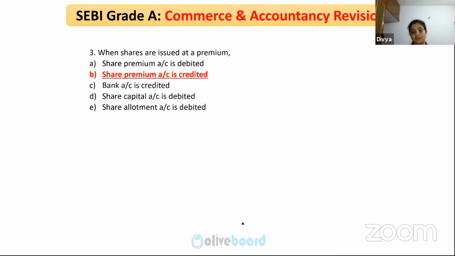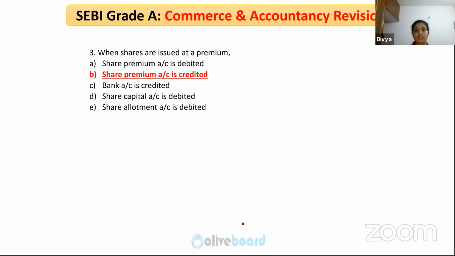Suppose the face value of the share is 10 rupees and you are issuing it for 12 rupees. Now the question arises, why would you issue it for 12 rupees? The company would have such value that it is issuing at a premium. It would have been established as a company which is performing very well, so that people are ready to buy even if they are offering shares at a premium. So share premium is the excess over face value that you are collecting from the subscribers.